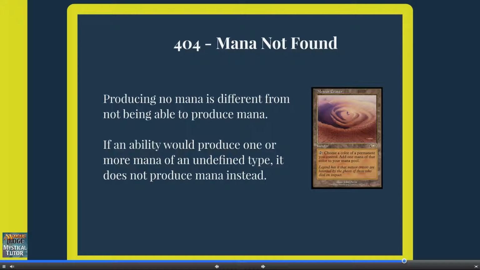Producing 0 mana is different from not being able to produce mana though. There are some cards that produce mana based on choices made or some other conditions. Let's take Meteor Crater for example. If you control Meteor Crater and no other permanents, then Meteor Crater cannot produce mana because you cannot choose a color of a permanent you control since Meteor Crater is colorless. Basically, if a mana ability would produce 1 or more mana of an undefined type, it will produce no mana instead.